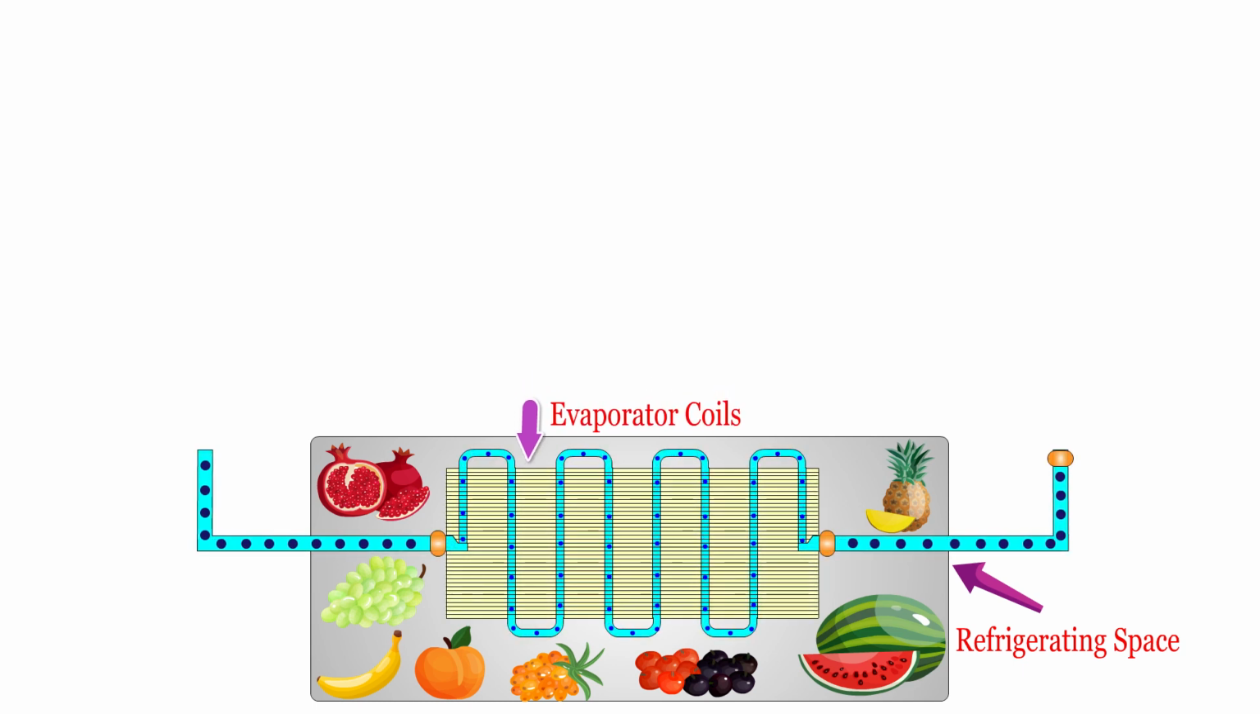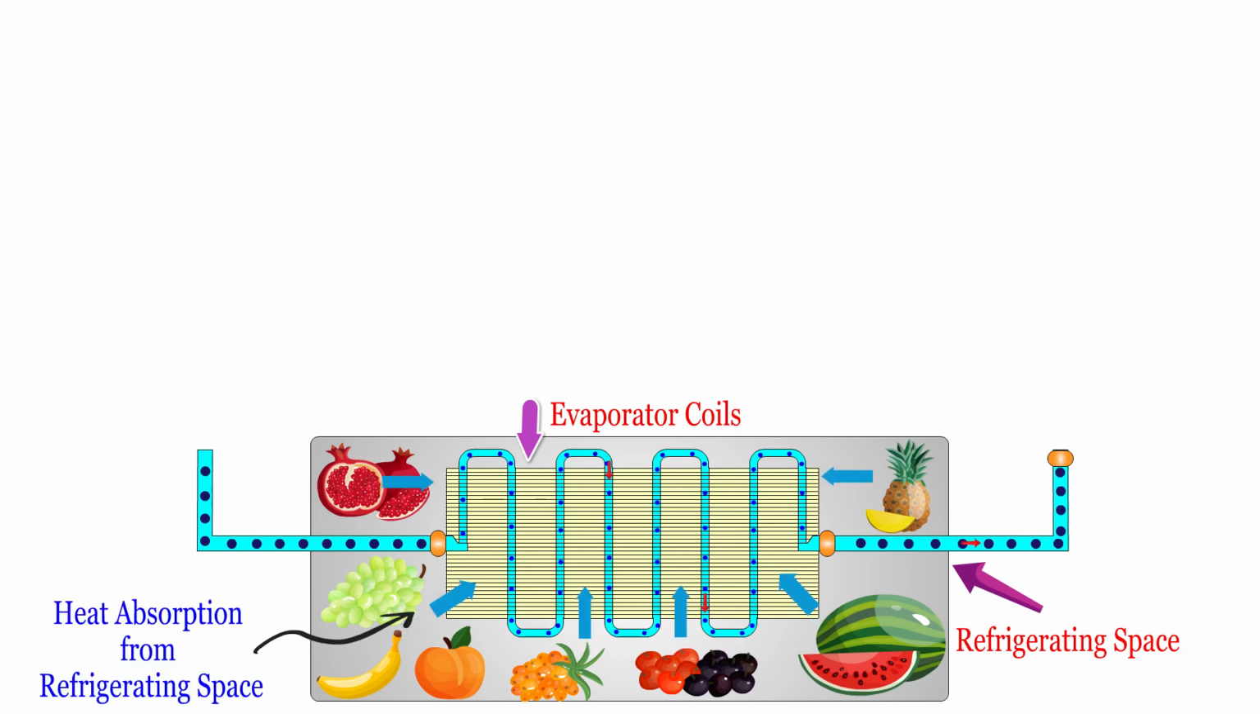But how does this work in a household refrigerator? In a refrigerator, the place where we store food items is called the refrigerating space. In the refrigerating space, evaporator tubes are coiled around it. A very low temperature fluid called refrigerant flows through these evaporator coils. This refrigerant absorbs heat from the food items. In a household refrigerator, the freezer compartment serves as the evaporator.